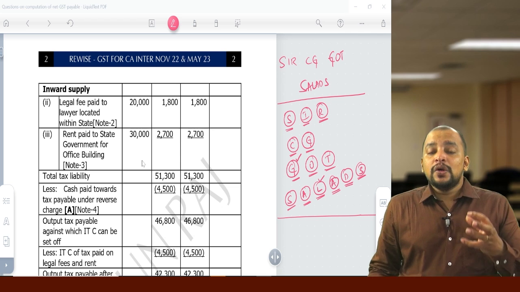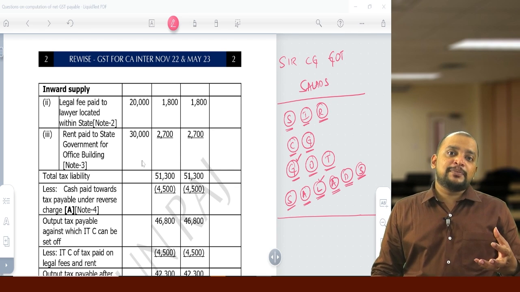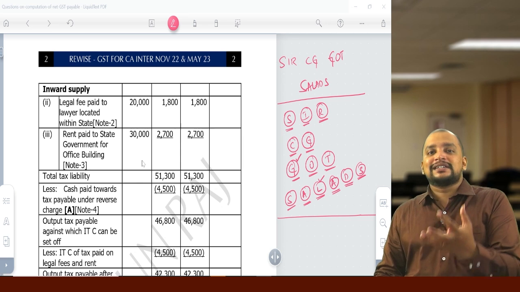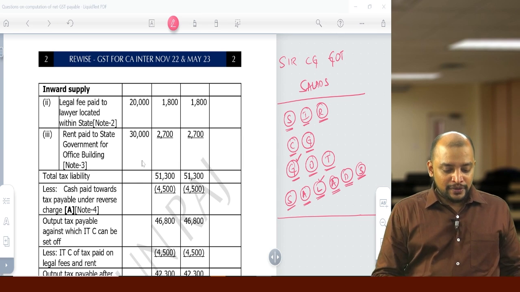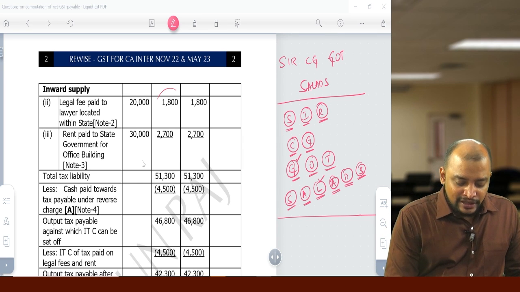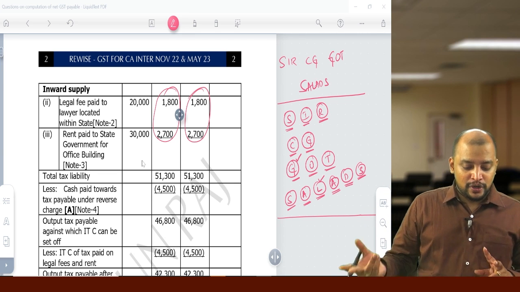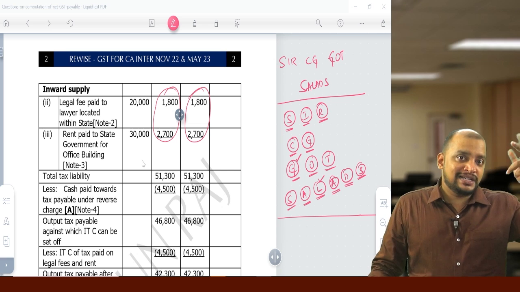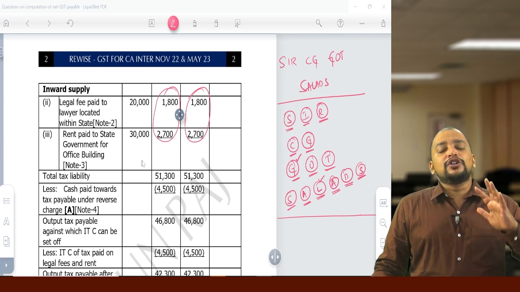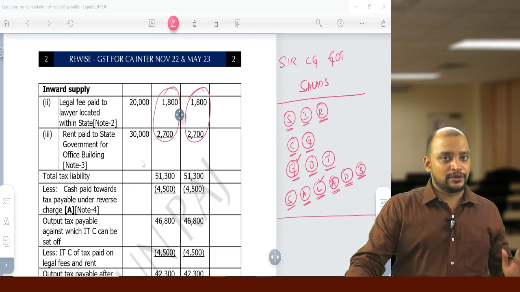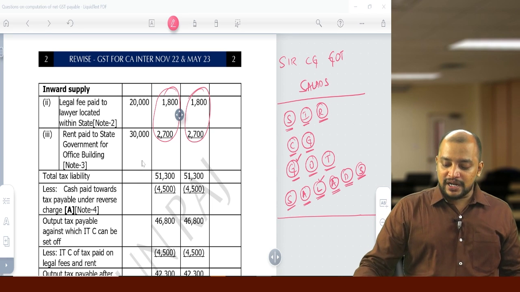But remember, whatever GST is paid on inward supply can be taken as credit and adjusted against the outward GST payable, correct? So now this 1,800 and 2,700 can be taken as credit and adjusted against the GST payable on outward supply, that is FCM liability, not against RCM liability, because RCM liability we have to always pay by cash, no other go. So what is the RCM liability?